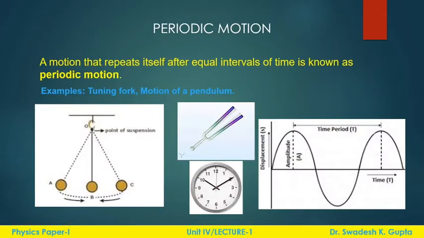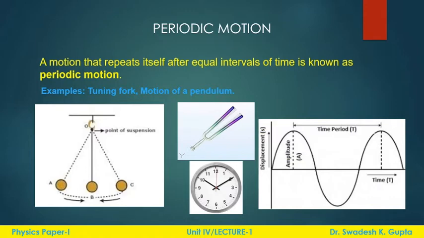Periodic motion is a motion in which the motion repeats itself after equal intervals of time. So if a particle is moving and following some path, and then after some time it repeats itself, then the motion is called periodic motion.